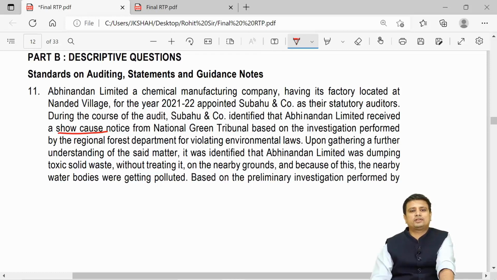Upon gathering a further understanding of the said matter, it was identified that Abhinandan Limited was dumping toxic solid waste without treating it on the nearby grounds. And because of this, the nearby water bodies were getting polluted.